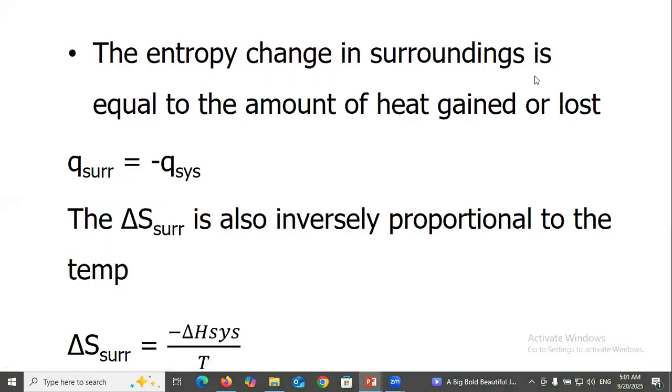The entropy change in the surrounding is equal to the amount of heat gained or lost. So Q surrounding equals minus Q system. Delta S surrounding is also inversely proportional to temperature. So delta S surrounding equals minus delta H system over T.